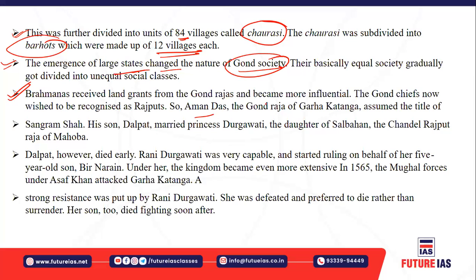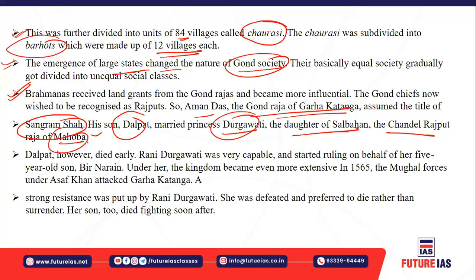So Amandas, Gond Raja of Garha Katanga, assumed the title of Sangram Sah, right? And his son was Dalpat, who married the princess Durgavati, the daughter of Salbahan, the Chandel Rajput Raja of Mahoba. So like that, they started adopting the titles of the Rajputs.